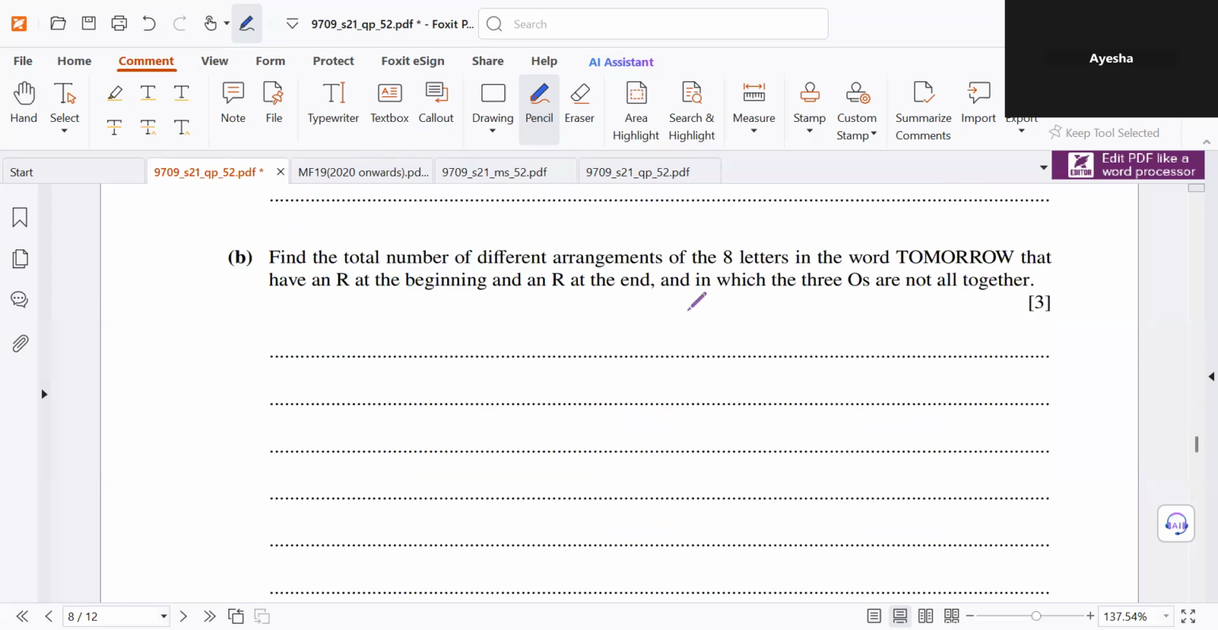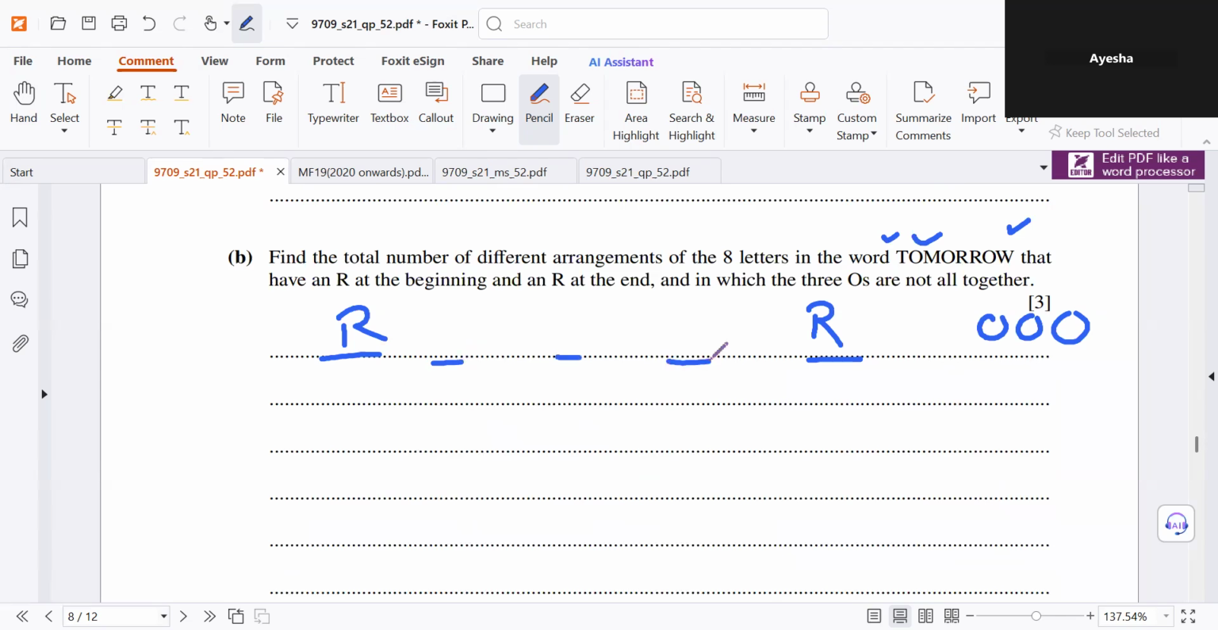Okay, next is, find the total number of different arrangements of the 8 letters in the word tomorrow that have an R at the beginning and an R at the end, and in which the 3 O's are not all together. Okay, so there's an R at the front, an R at the back. The 3 O's cannot be together, so let's put them on the side and take away the R's and the O's. We're left with three letters, T, M, and W. So T, M, and W would come somewhere over here.